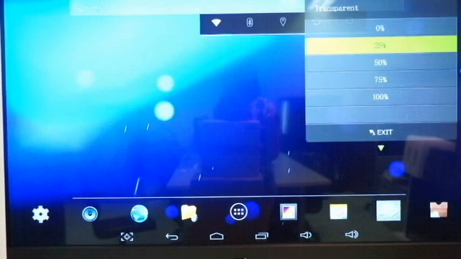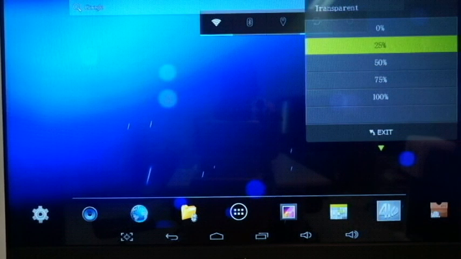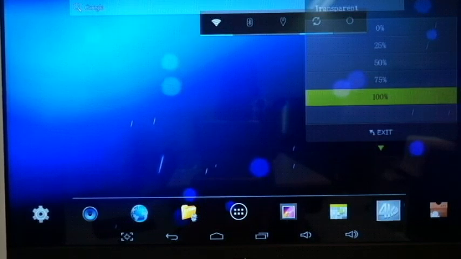And the transparent, you have 5 options.